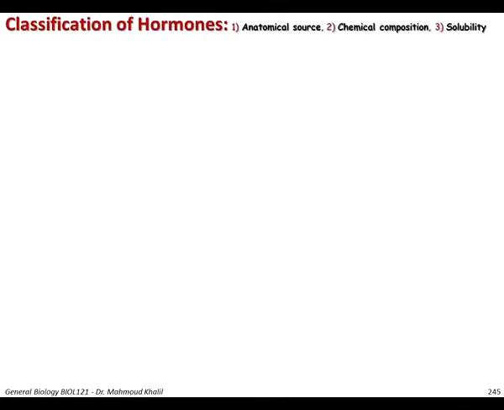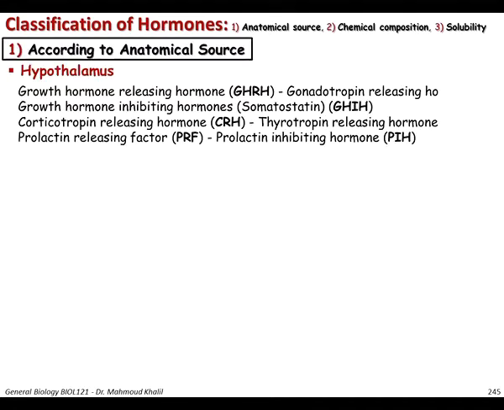So how are the hormones classified? Hormones are classified by 3 major criteria: according to anatomical source, according to chemical composition, or according to solubility. According to anatomical source, some hormones come from the hypothalamus, like the growth hormone releasing hormone, the gonadotropin releasing hormone, the growth hormone inhibiting hormone, the corticotropin releasing hormone, and thyrotropin releasing hormone, in addition to the prolactin releasing factor and the prolactin inhibiting factor.